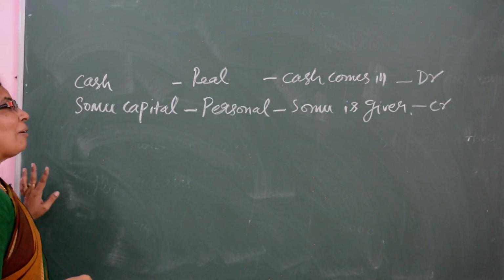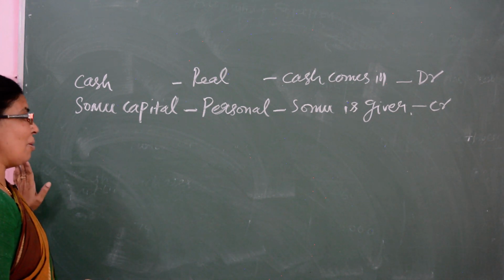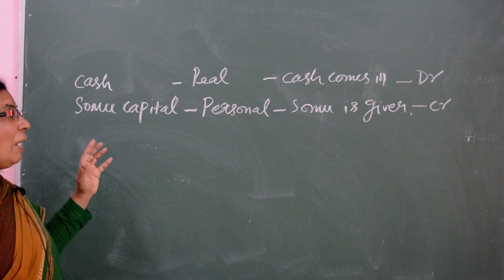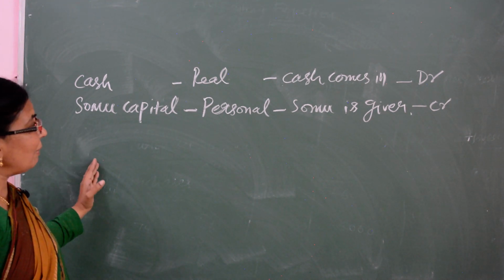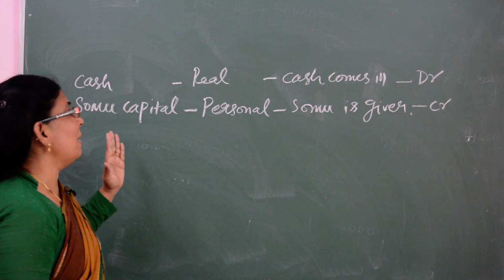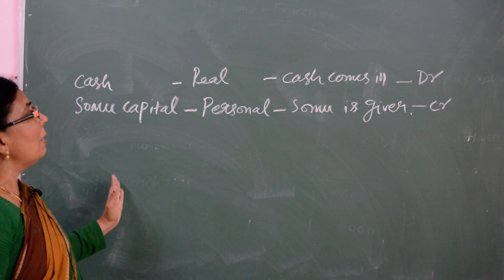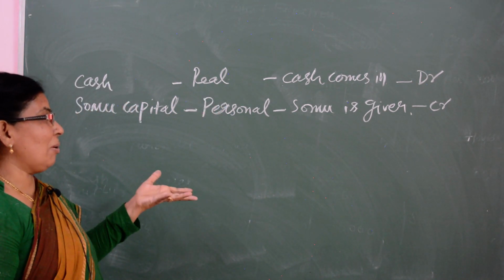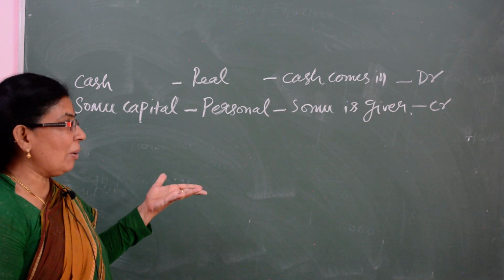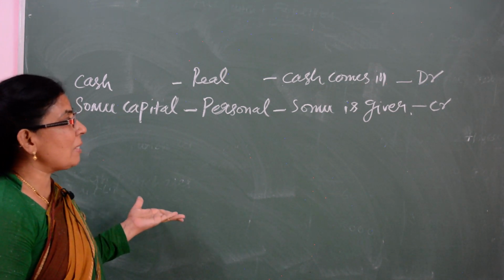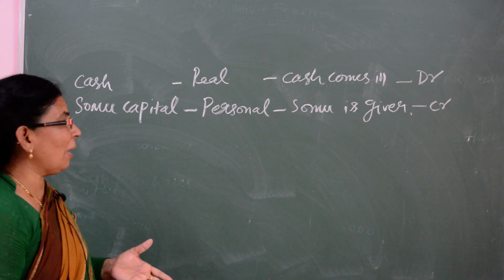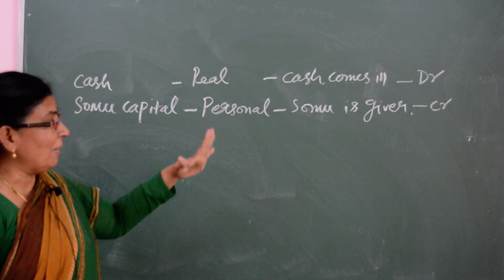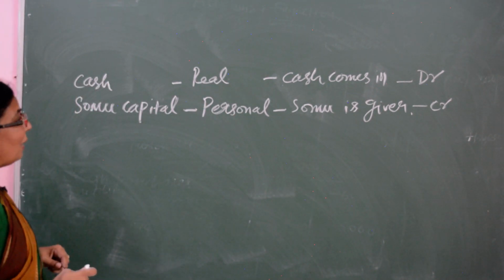Okay. So you have to follow the golden rules of accounting, double entry: personal account, real account and nominal account. How is the account involved here? Then you have to identify the account, whether it is personal, real or nominal. Then you find out whether the cash is coming inside or going out, whether they are receiving or giving, whether the expenses are losses or incomes are gains. Accordingly you have to write the debit or credit. After writing this debit and credit, what do you have to do? We have to write the entry.